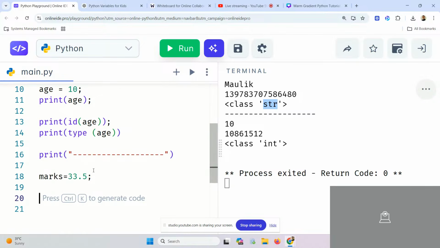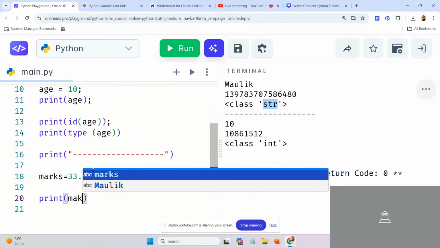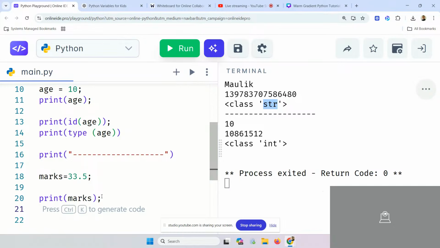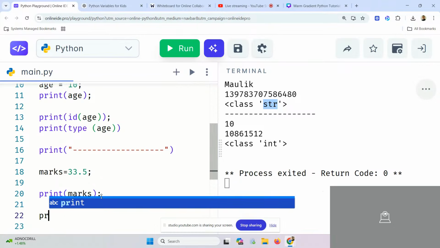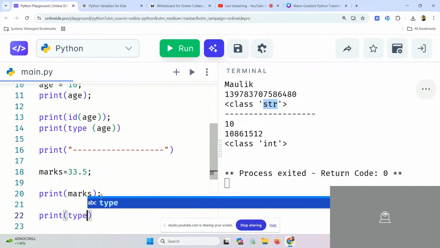Again, same. What I want to do, first thing first, I want to print. I will say print marks. It will print the value of marks. Then I want to print the type of marks.